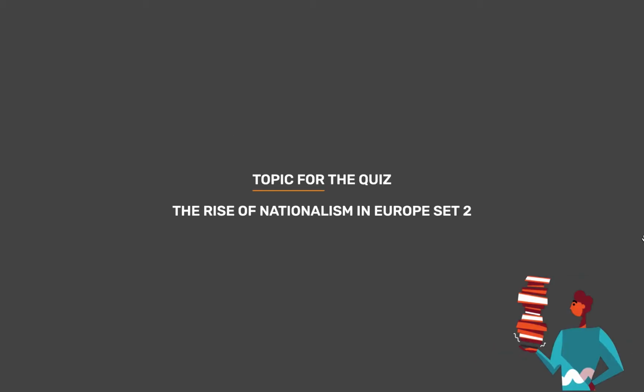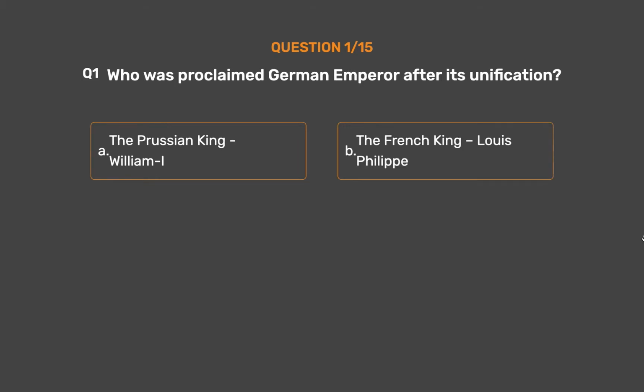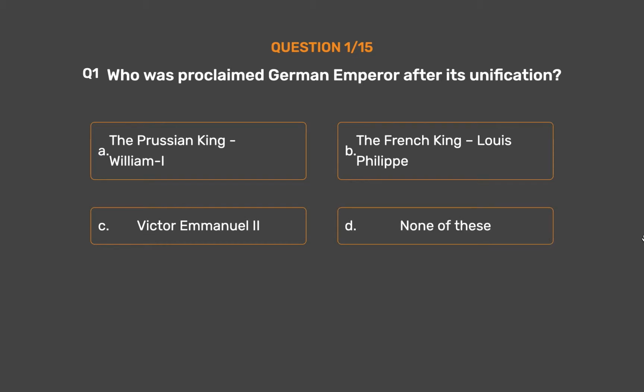Topic for today's quiz is the rise of nationalism in Europe Set 2. Question number 1. Who was proclaimed German emperor after its unification? Option A. The Prussian king, William I. Option B. The French king, Louis Philippe. Option C. Victor Emmanuel II. Option D. None of these.